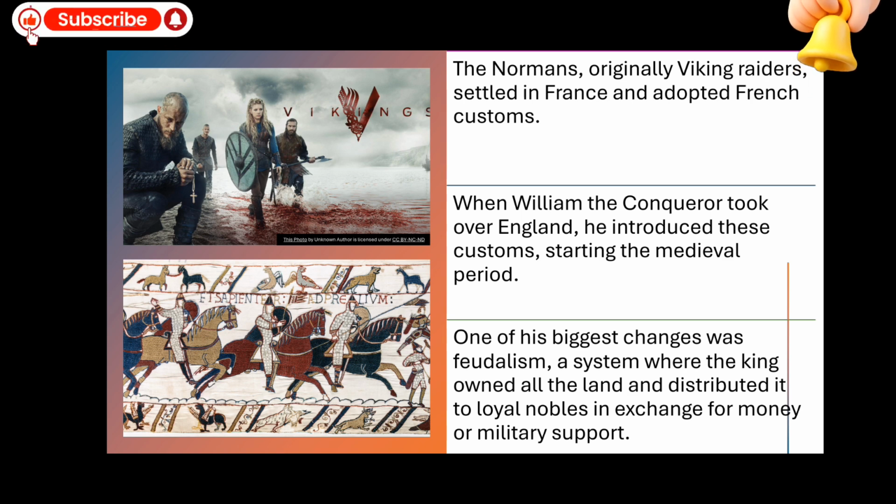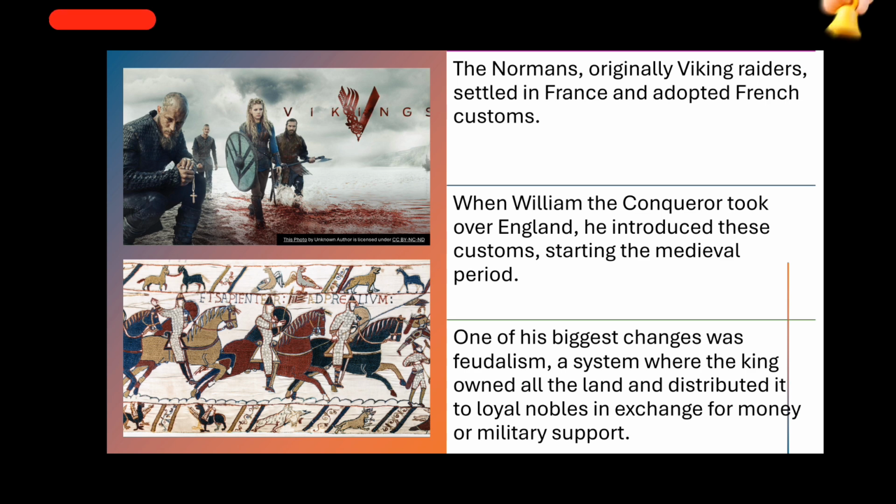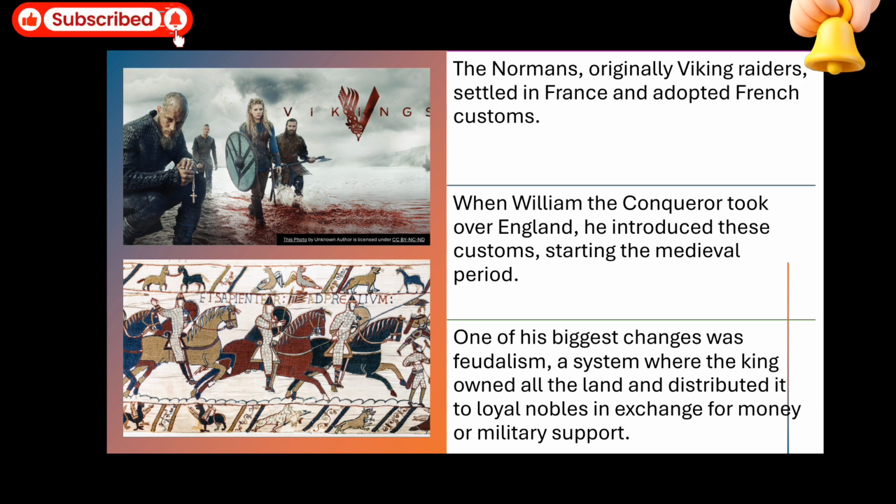So then these loyal nobles keep some of the land themselves, and the rest they distribute among lesser nobles. And then the lesser nobles keep some of the land themselves, while the rest they distribute among the knights. Similarly, the knights keep some of the land themselves, and then distribute the rest among the barons, and so on. So this was the feudal system.